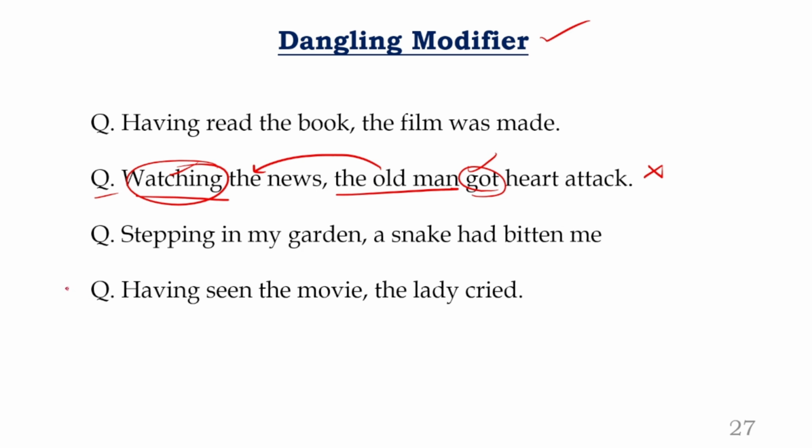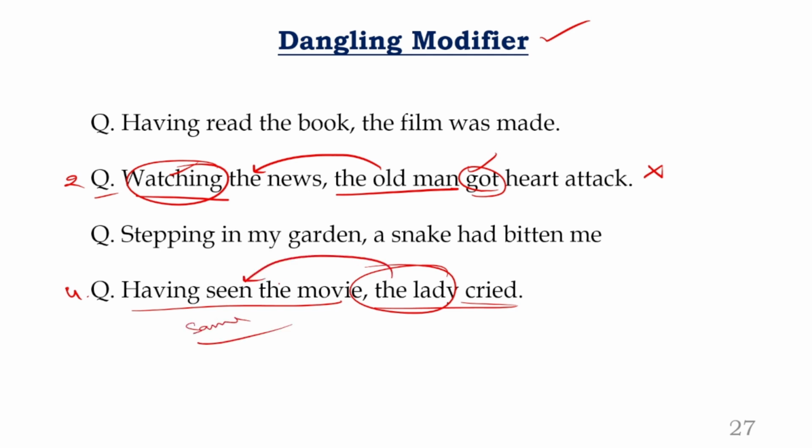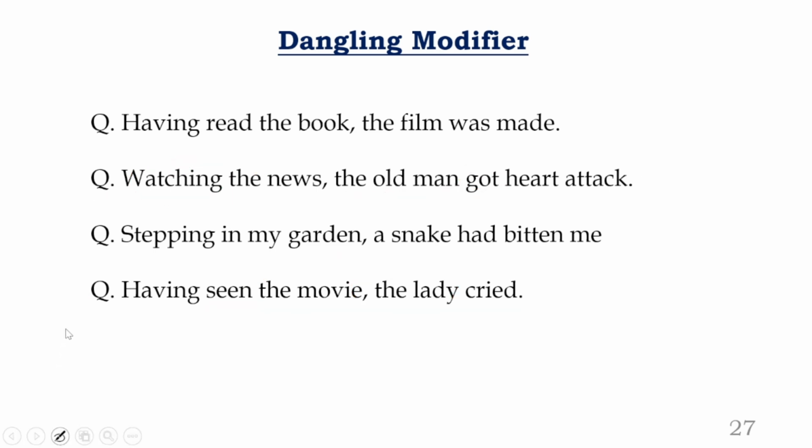Coming to the fourth statement, look at this. What is the fourth one? Having seen the movie, the lady cried. Who saw the movie? The lady. Who cried? The lady. Is the subject same or different? Same. So the second clause is modifying the first part. That's called a modifier again. When the subject of the two sentences is same, that's called a modifier. And now I am going to teach you what a dangling modifier is. Now look at the first statement and the third statement. What is the first statement?